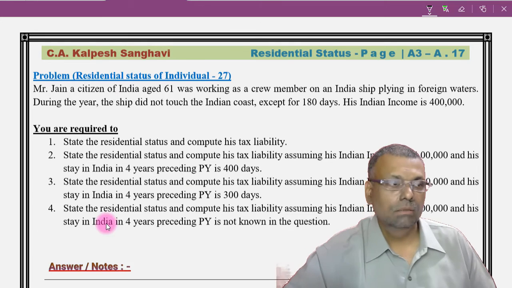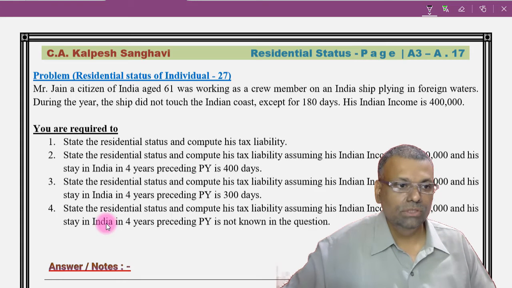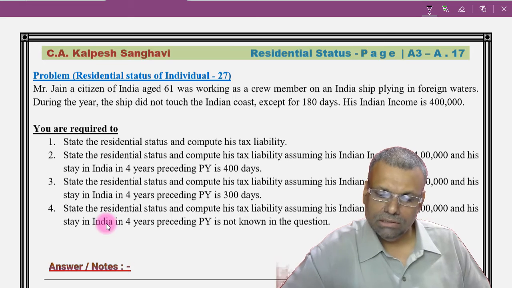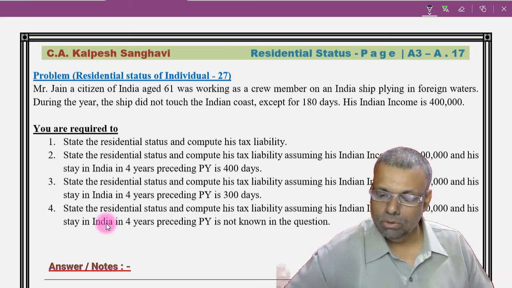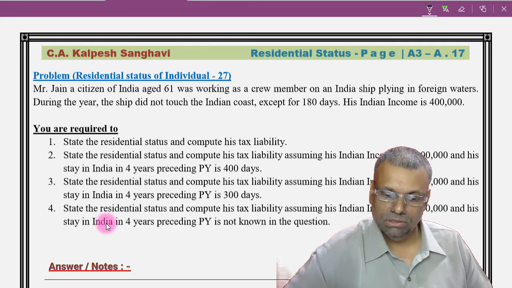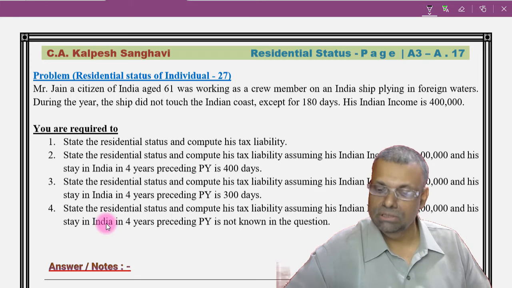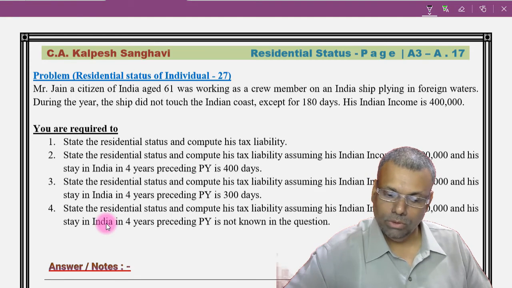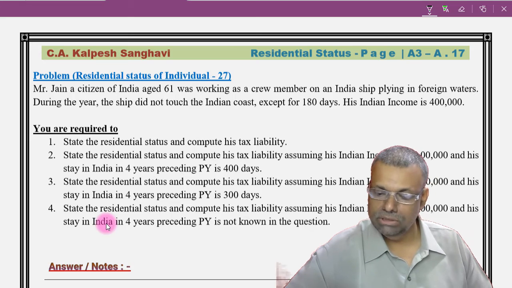Now friends, come to this particular question, and again a good question. Let me read. Mr. Jain, a citizen of India, age 61, was working as a crew member on an Indian ship plying in foreign waters. During the year, the ship did not touch the Indian coast except for 180 days. His Indian income is 4 lakhs. You are required to 1. State the residential status and compute his tax liability.